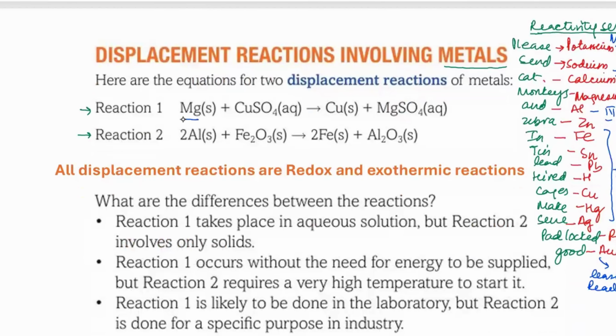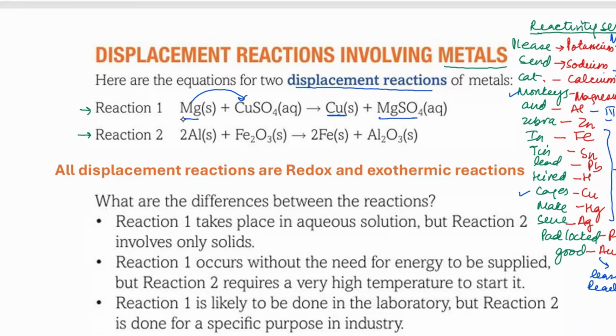We can see that magnesium is above copper, and copper is very much down here. So being more reactive, magnesium is going to push the copper out of this compound, displacing the copper and itself forming the compound with the sulfate. Such reactions are known as displacement reactions.